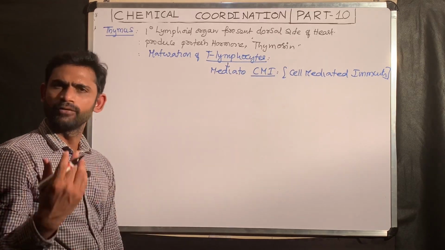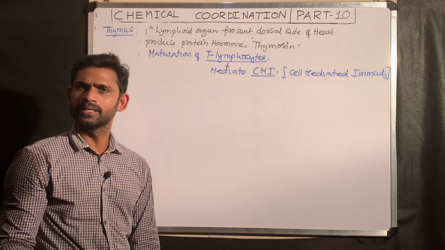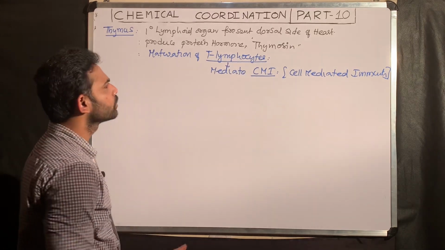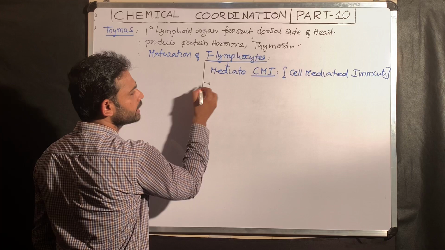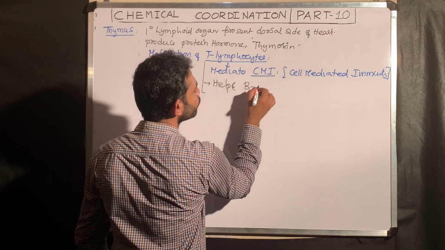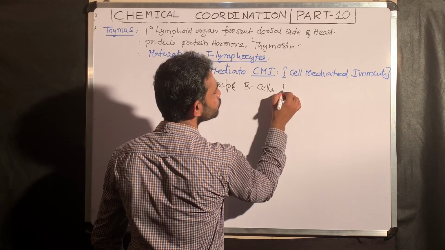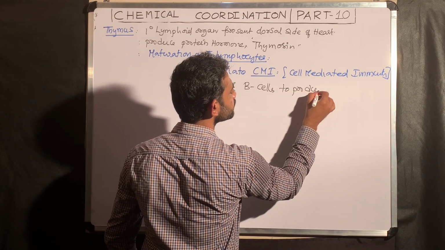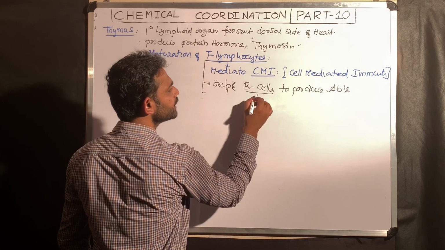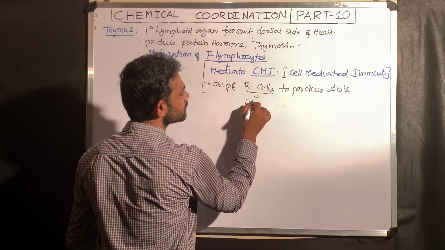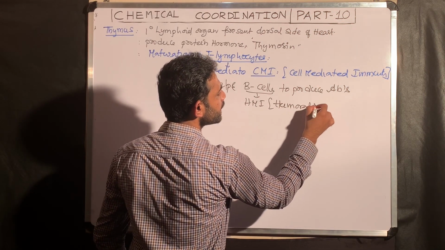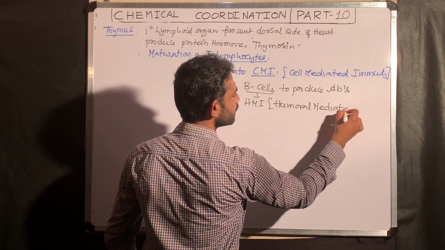Some of the T lymphocytes, like T helper cells, TS cells, and TC cells, help B lymphocytes, the B cells, to produce antibodies. B lymphocytes mediate another part of the specific immune system, that is HMI, humoral mediated immunity.